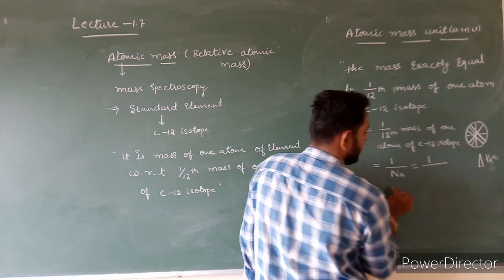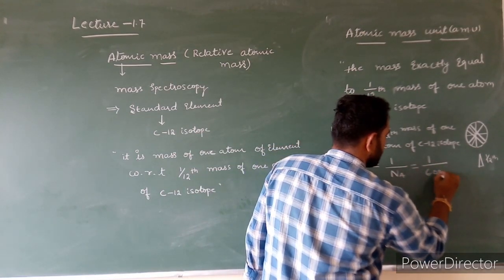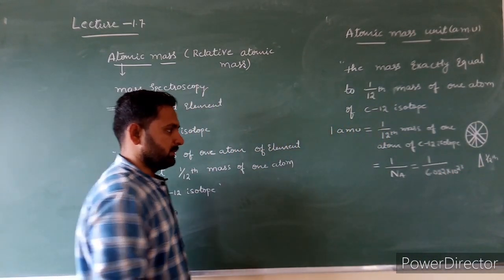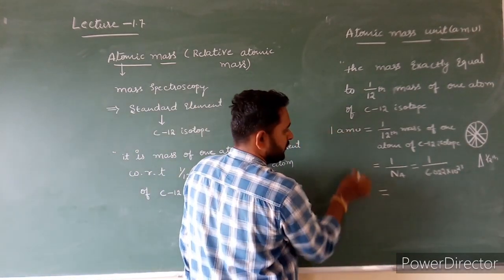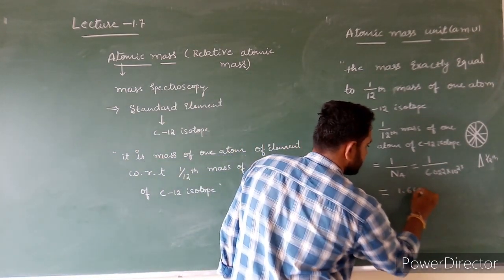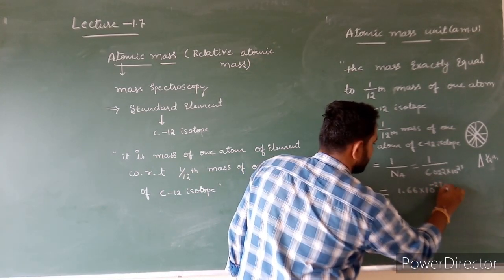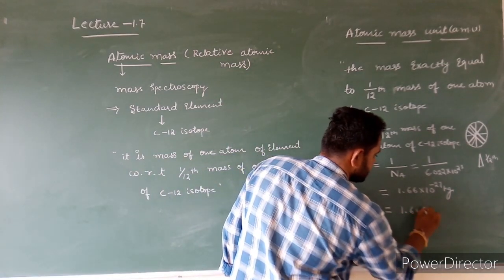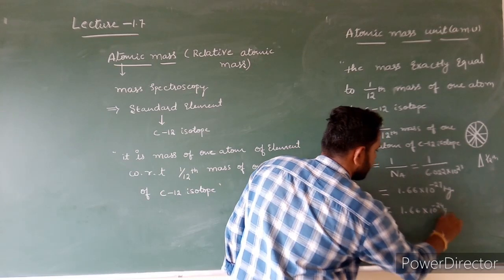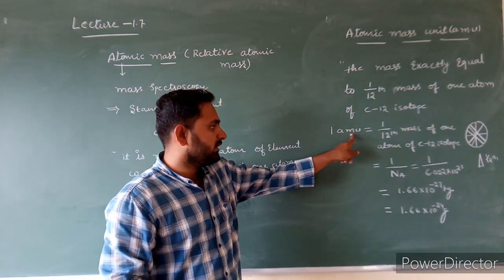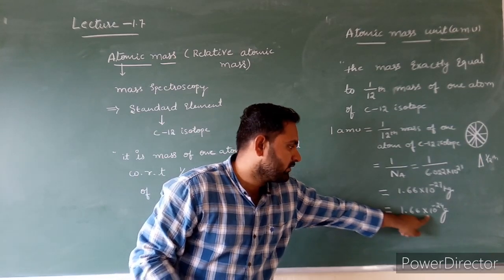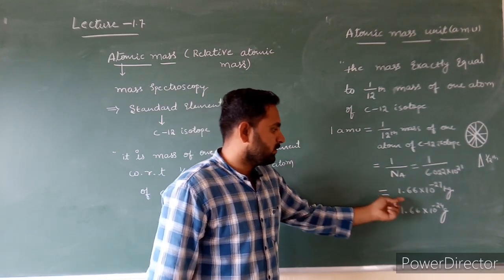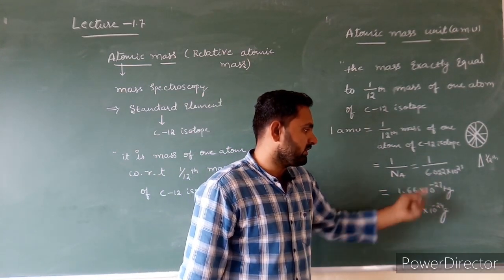1 by Avogadro number is 6.022 into 10 power 23. This is Avogadro number, a constant number. 1 AMU is equal to 1.66 into 10 power minus 27 kg. 1 AMU is equal to 1.66 into 10 power minus 24 grams. In grams, 1 AMU means 1.66 into 10 power minus 24 grams. In kg, 1 AMU is equal to 1.66 into 10 power minus 27.